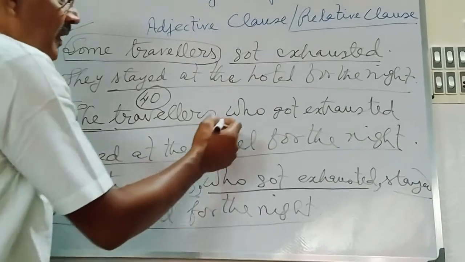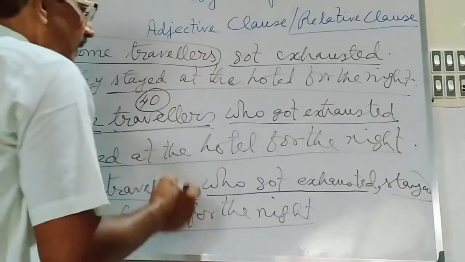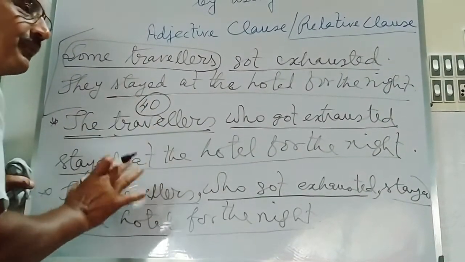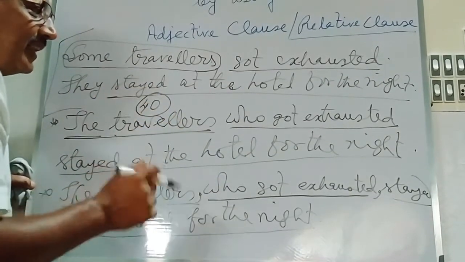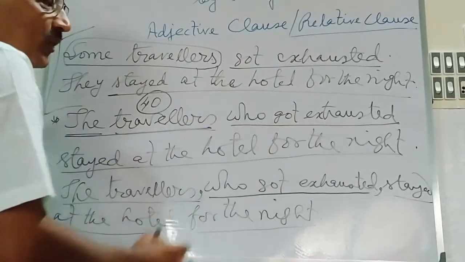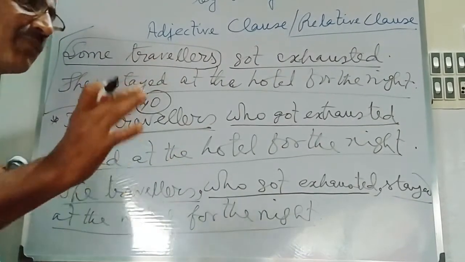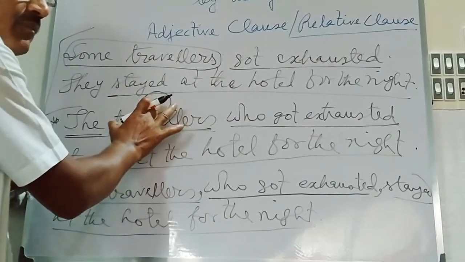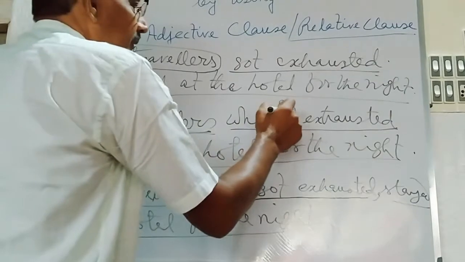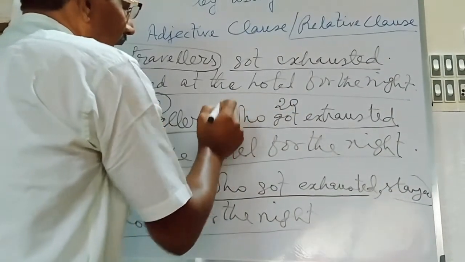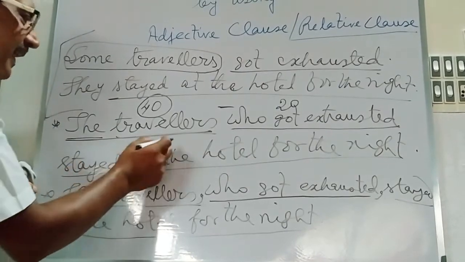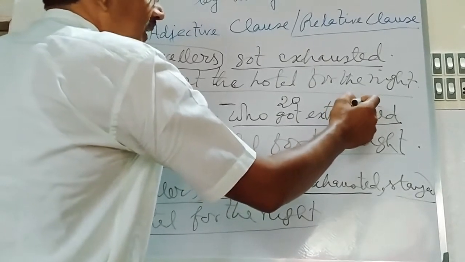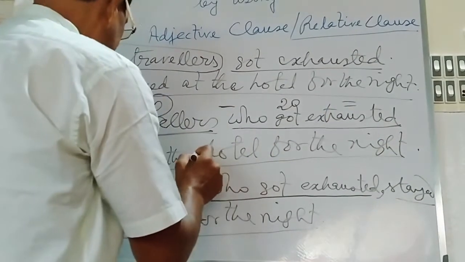Suppose there are 40 travelers in all, and when you say who got exhausted without using any commas, it means that suppose 20 of them, that is, out of 40, got exhausted. How many of the 40 travelers stayed at the hotel for the night? This is the easy calculation according to mathematics. Here 20 stayed at the hotel for the night.